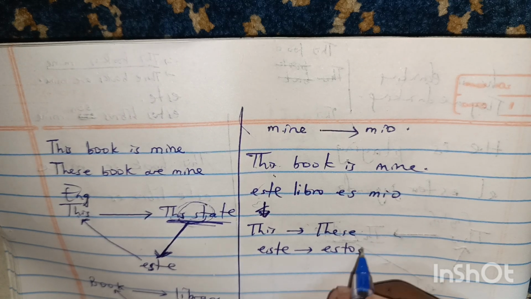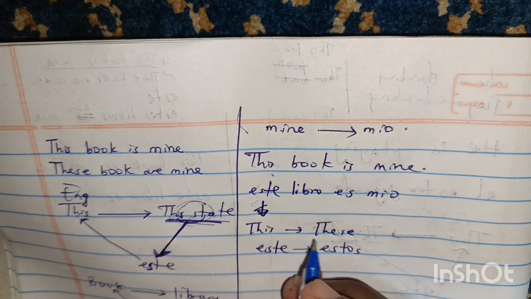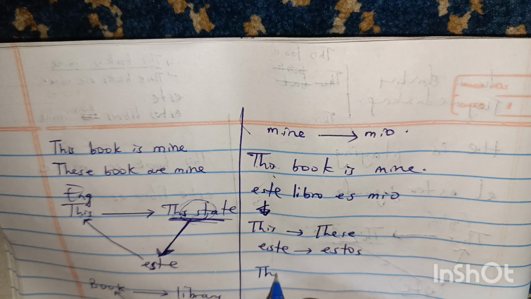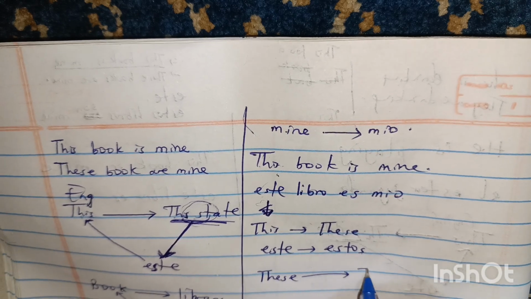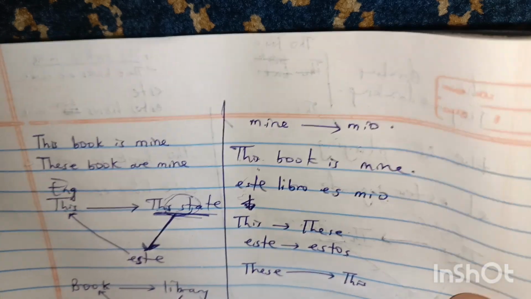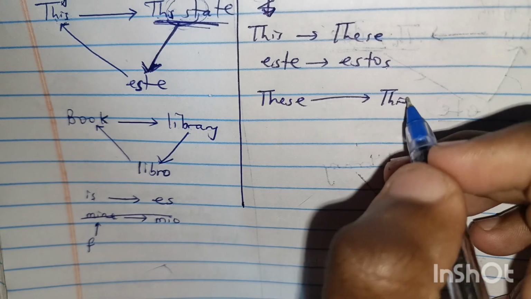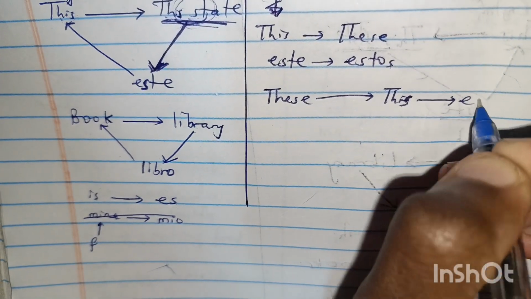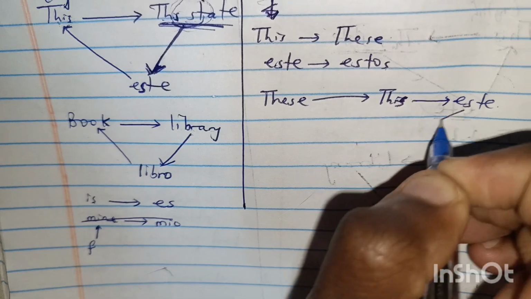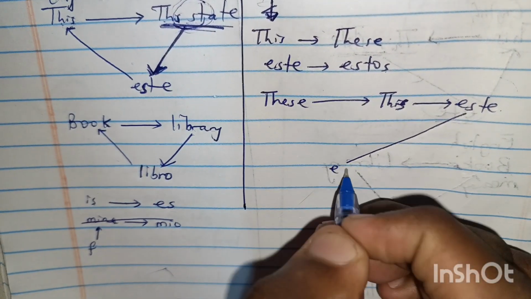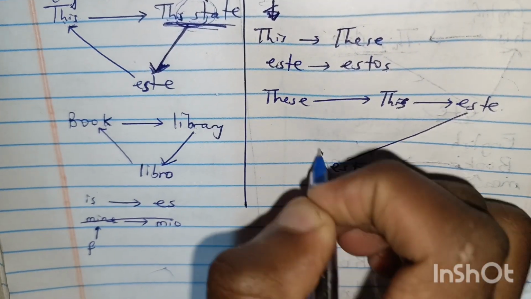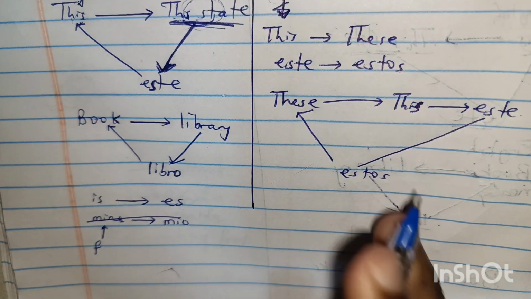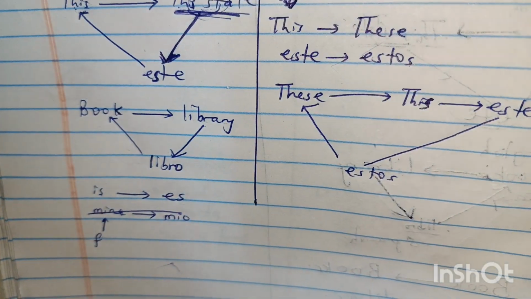You just change a little thing. If you want to remember these, you first remember its singular form, which is this, and this in Spanish is este. And after este, you add s to make it plural, estos. Then you remember this meaning is for these. I think you are seeing this triangular pattern.